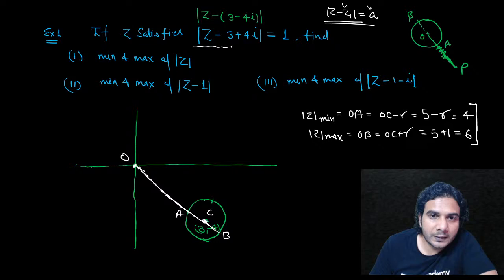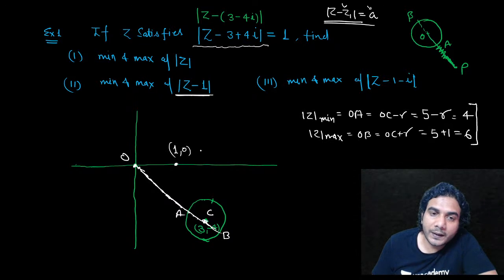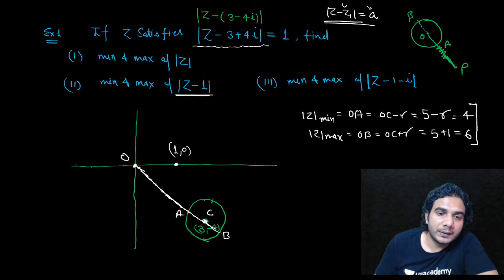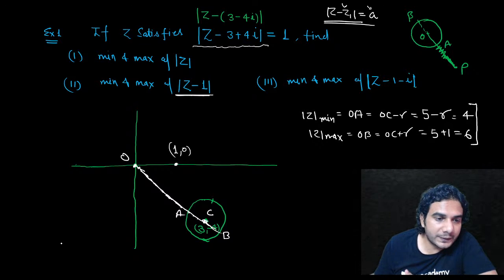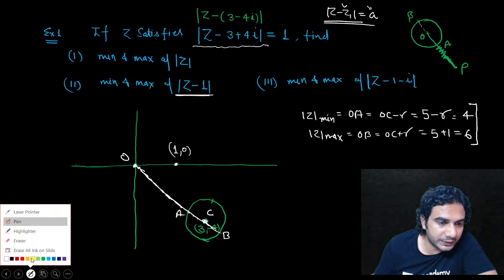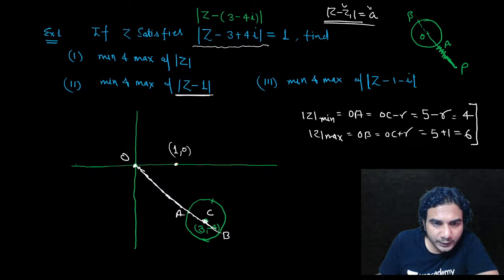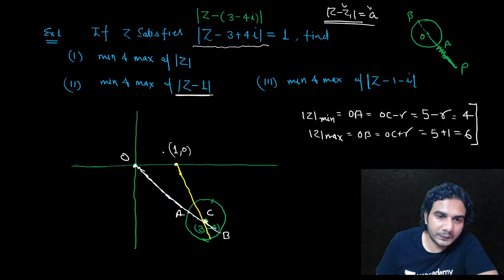So z satisfies this curve, and the next question is we need to find the maximum and minimum value of mod of z minus 1. So this point is say 1 comma 0. Now you need to find the maximum and minimum distance of this circle from 1 comma 0, because z lies on the circle. So now you need to join this point with the center like this. Say this point is P, this point is A1, and this point is B1.